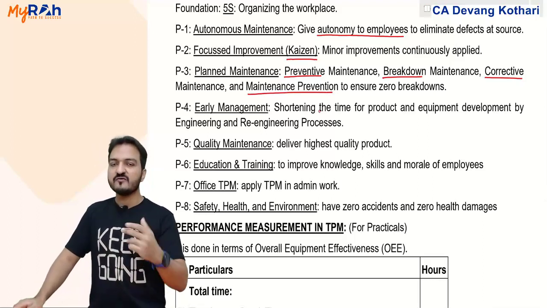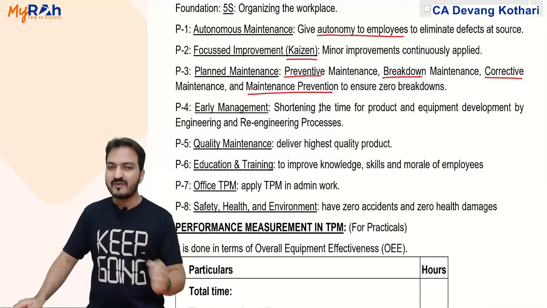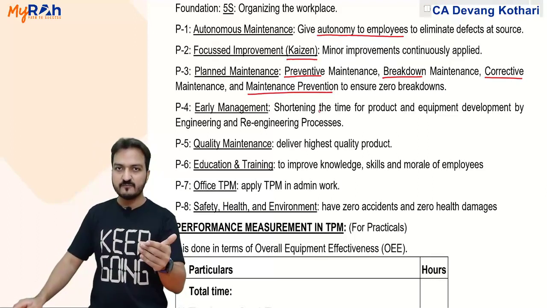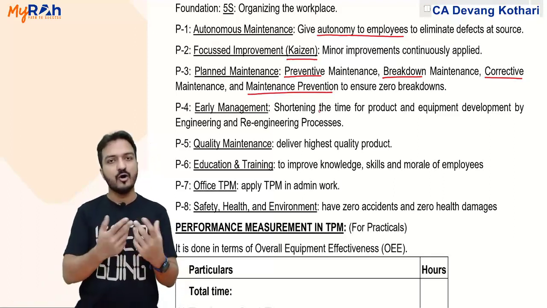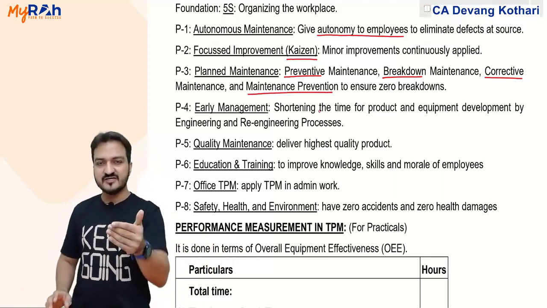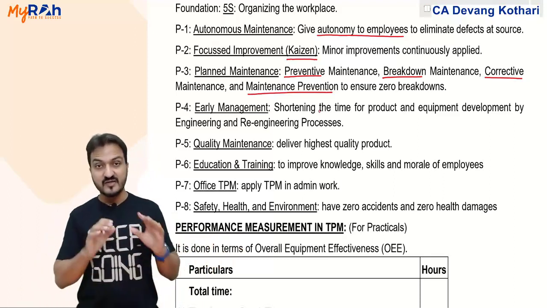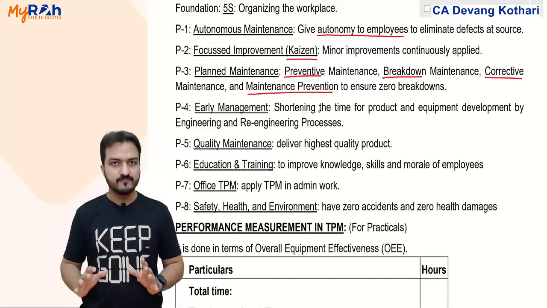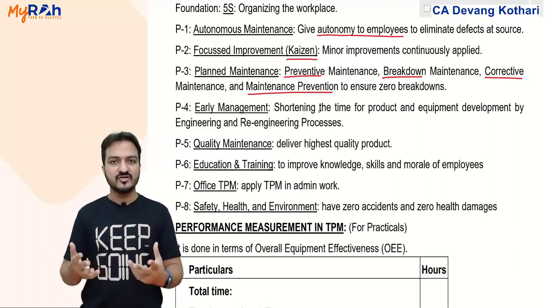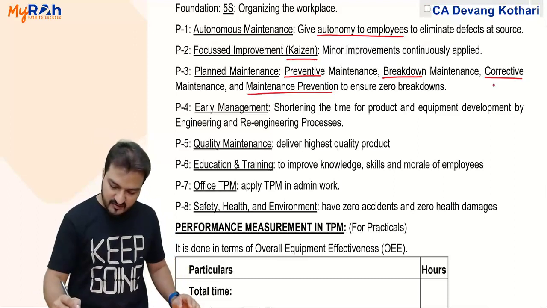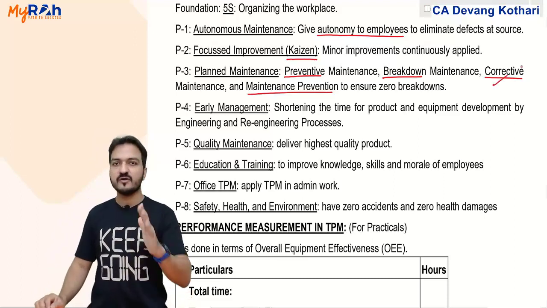Every 6 months I give my car for servicing. Even though my car does not have any problems, still every 6 months I will give it for servicing so that problems are avoided. That is called preventive maintenance. While breakdown maintenance is the opposite. Breakdown maintenance means that I will give my car for servicing only when there is a problem. So only when the machine breaks down, only then you do the maintenance work to repair the breakdown. Corrective maintenance is to correct some defect in the machine.